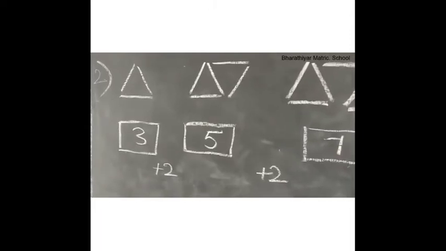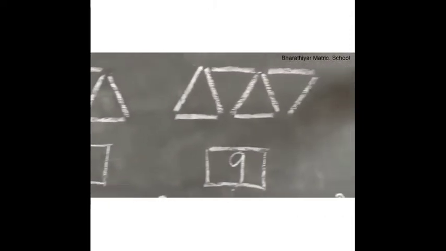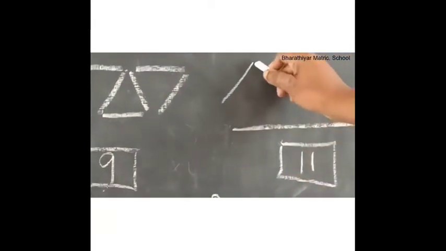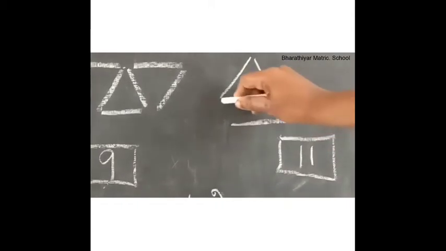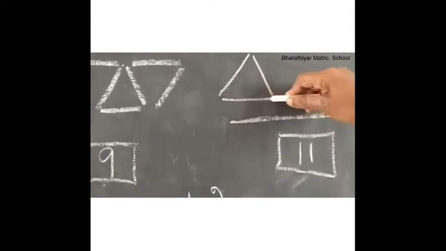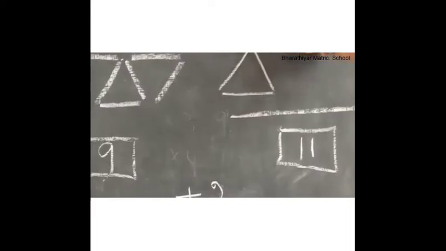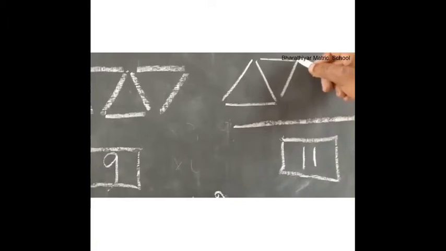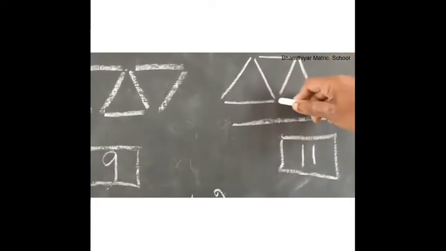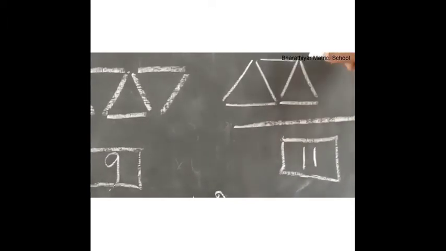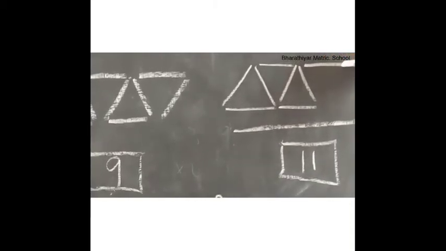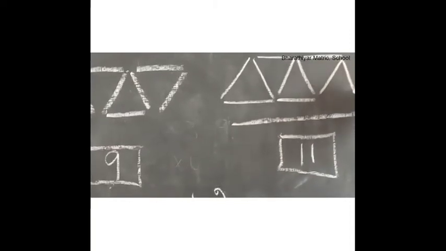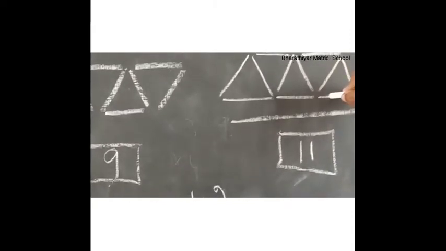First, we have to start from right slanting line, left slanting line, a horizontal line, again a horizontal line, right slanting line, left slanting line, a horizontal line, again a horizontal line, right slanting line, left slanting line, a horizontal line.